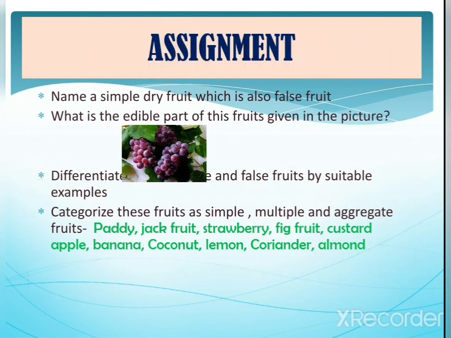First question, name a simple dry fruit which is also a false fruit. What is the edible part of the fruit given in this picture? Grapes are shown here. What is the edible part of that? Next question, differentiate between true fruit and false fruit with suitable examples. Categorize these fruits as simple, multiple, and aggregate. You have to prepare three tabular columns: on the top you mention simple in one column, multiple in another, and aggregate in the other, and distribute these fruits among all three columns.